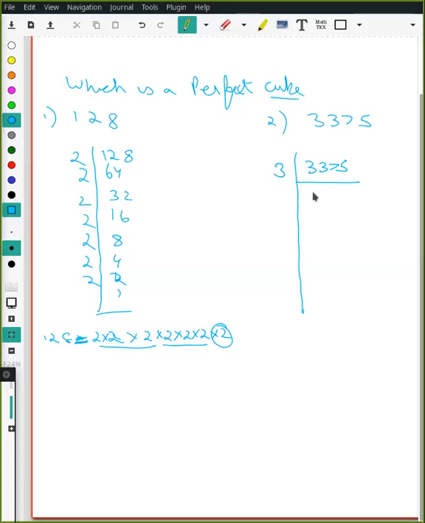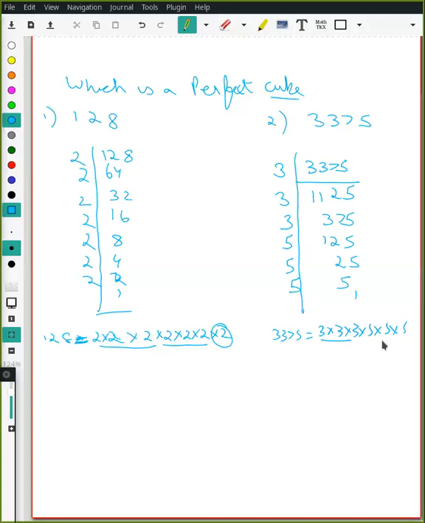Okay, sir. So 1125, then again 3, then 3, and then 5. Right. 3375 can be written as 3 into 3 into 3 into 5 into 5 into 5.